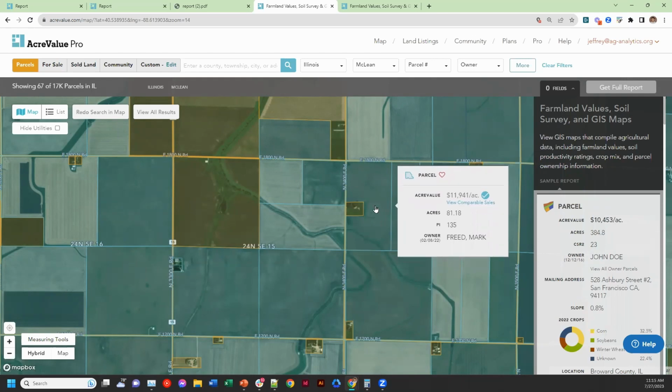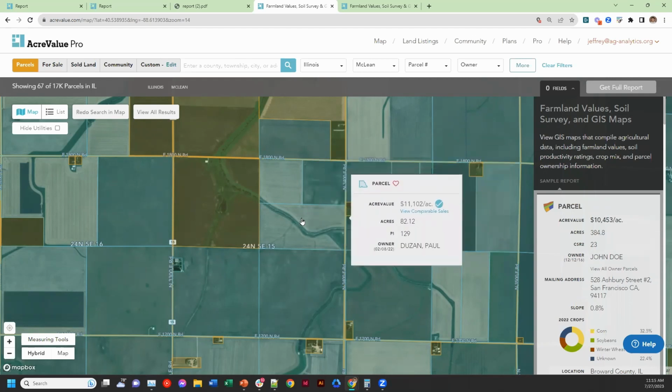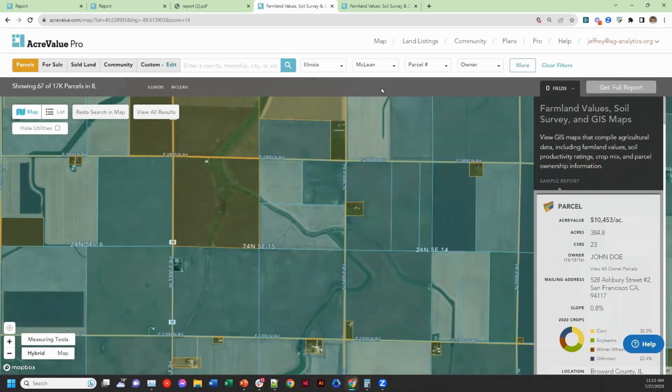And so one of the things on AcreValue here is the ability to say, for the data and information that's on the map currently, I want to be able to filter that out given certain characteristics so that only certain parcels come back. What you'll see me do in a moment is use some of the filters above the map, as well as a section for more filters, to say, let's only find properties that fit certain criteria.